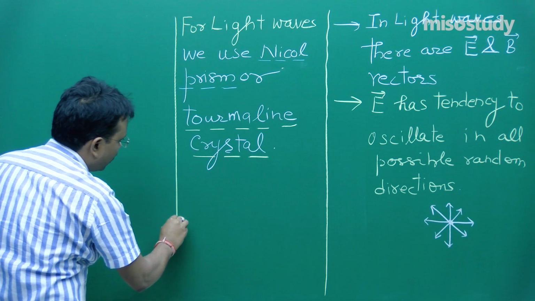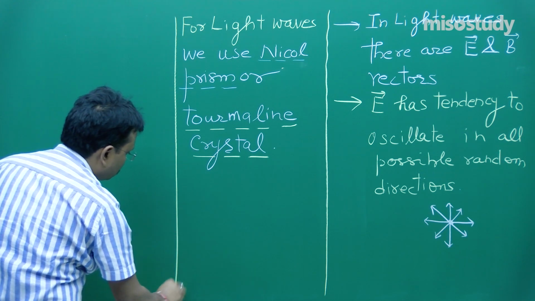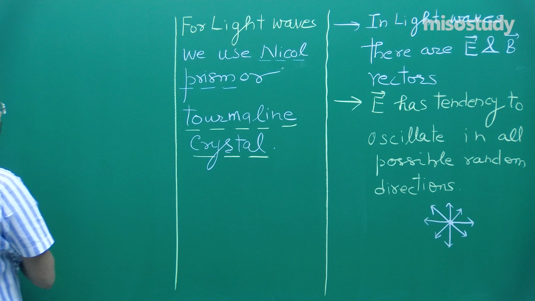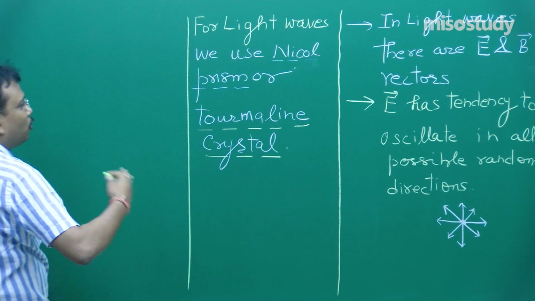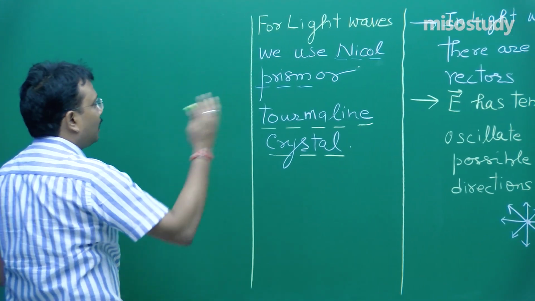Then comes how you can prepare these tourmaline crystal or nickel prism to be ready to perform this type of mechanical experiment.